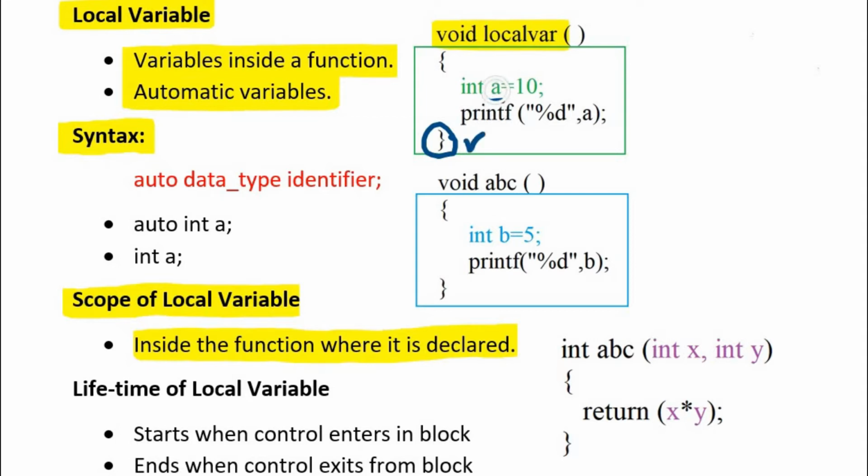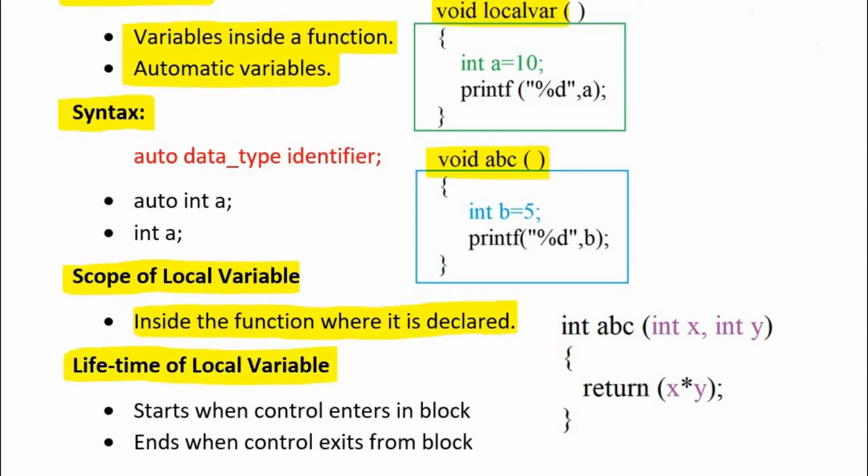And the local variable can be accessed in all the following lines just before the end of the body of this function. Look at this another example, void abc. Inside the body of this function, another local variable is declared and initialized, and this local variable will be used before this curly brace is found.